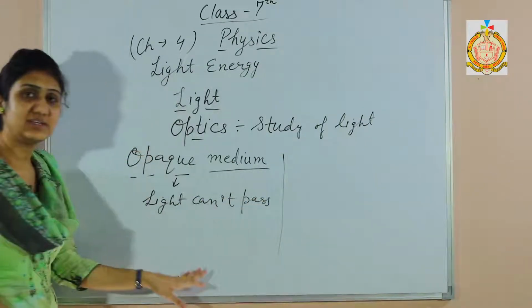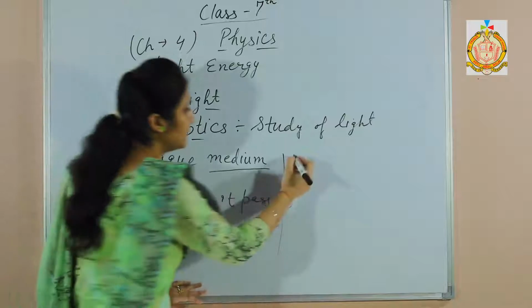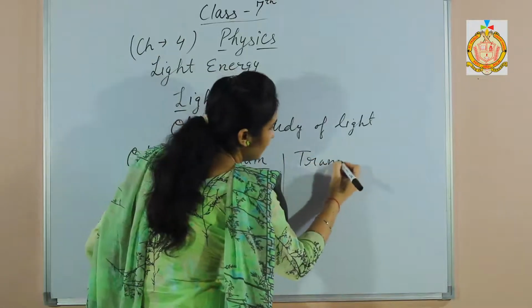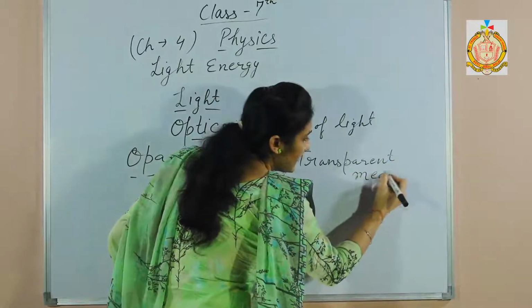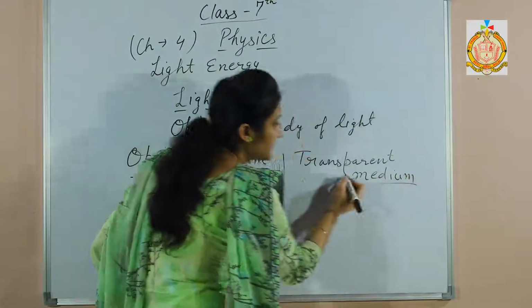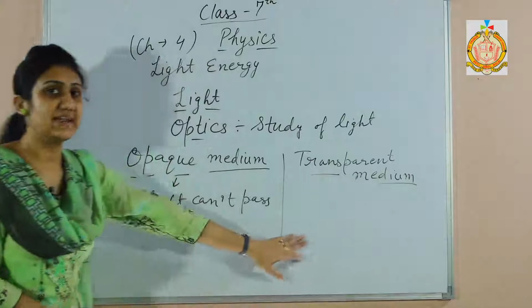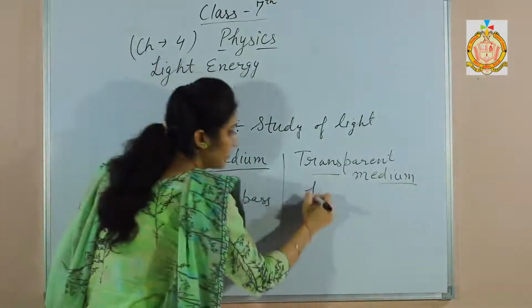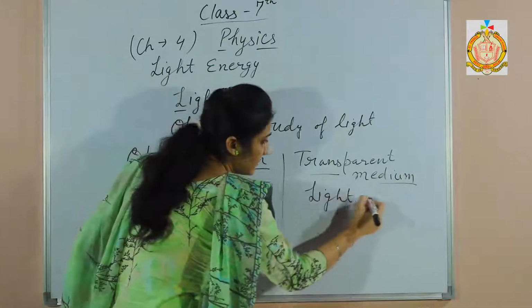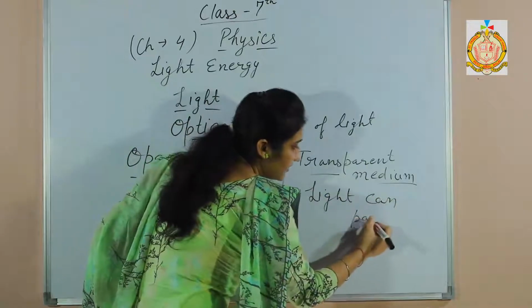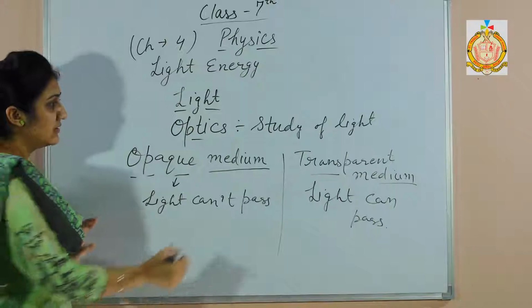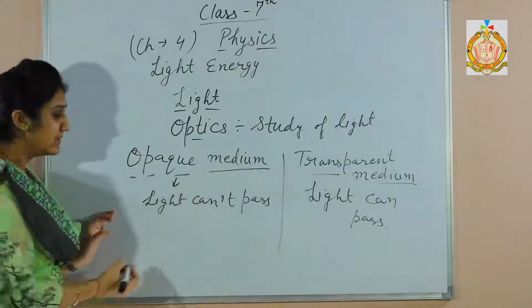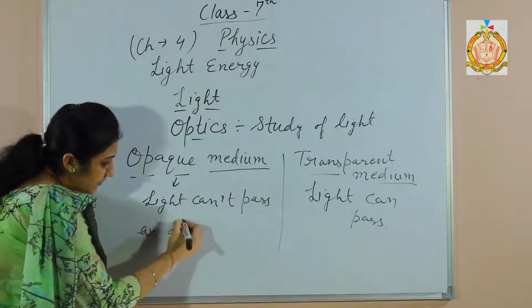And next one is transparent medium. Transparent mediums are those substances through which the light can pass. For example, for opaque mediums, an example is an apple.